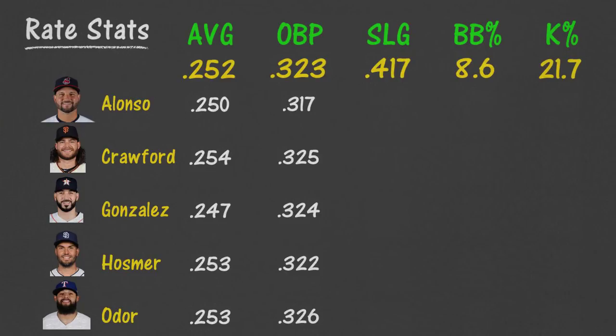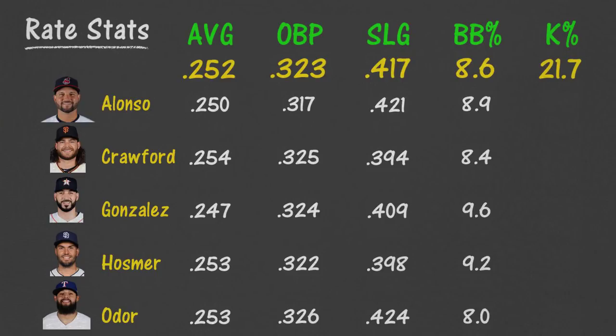On base percentage, Hosmer and Gonzalez are both just 1 point away, but all are within 6 points. We see some variation in slugging, as Alonso is the closest at 4 points away, and Hosmer and Crawford are pretty far off. With walk rate, everyone is within 1 percentage point, but Crawford and Alonso are the closest. Strikeout rate also has some variation, but the closest here is Alonso, with Odor the furthest away. So by this group of metrics, I would say Alonso is the closest to average.